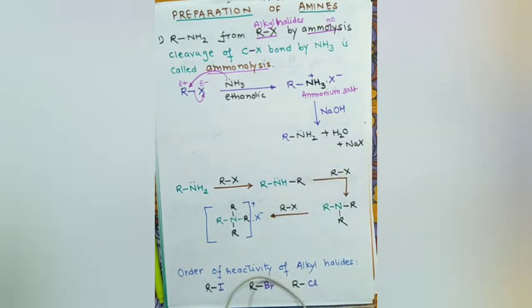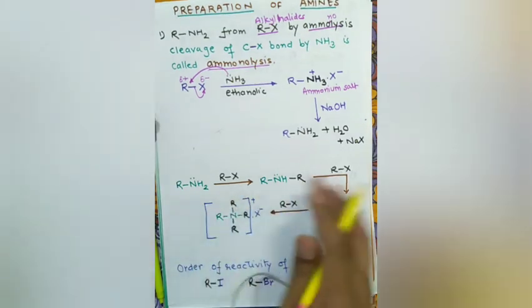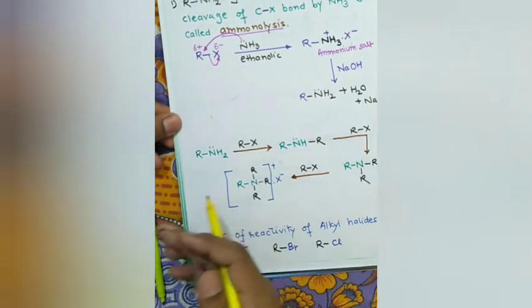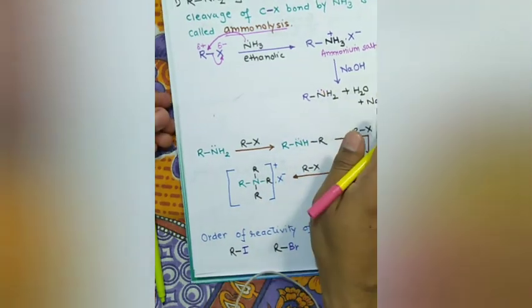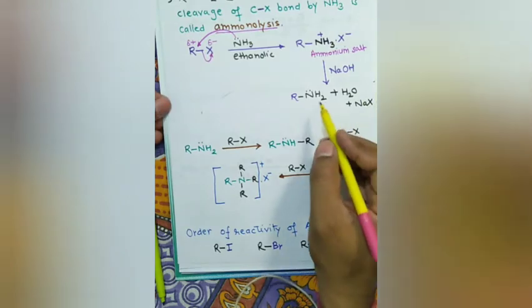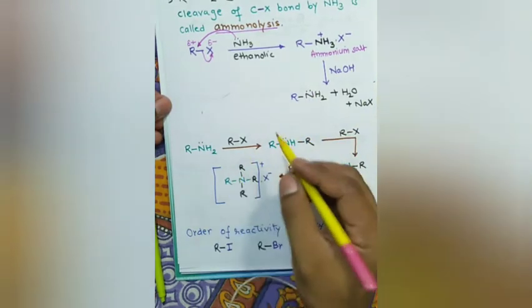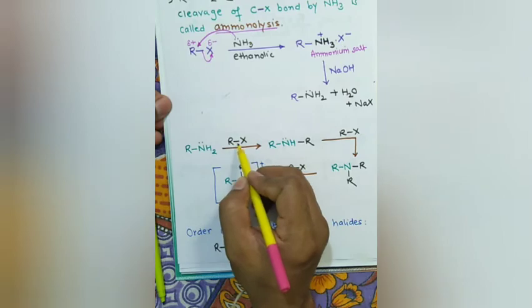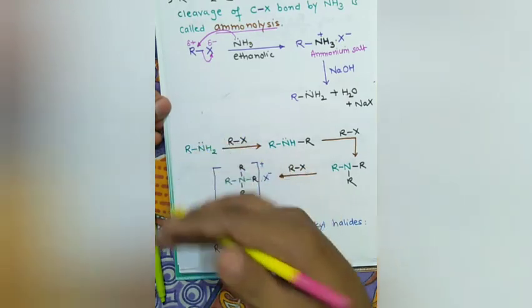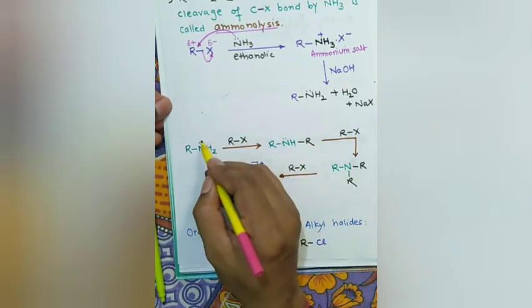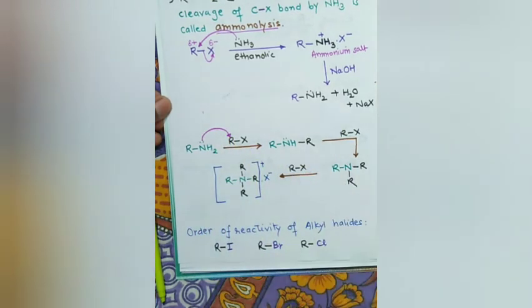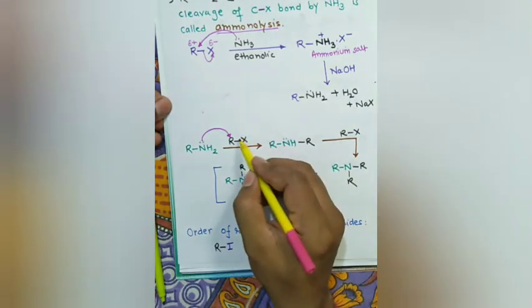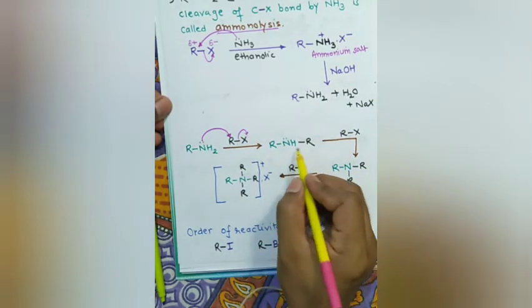But the amine obtained has the ability to act as a nucleophile. The amine obtained has a lone pair on the nitrogen atom, so it can act as a nucleophile. If alkyl halide is present a bit in excess, then this amine will attack the alkyl halide again. What is formed? A secondary amine.